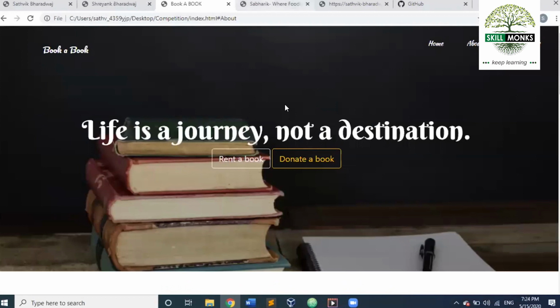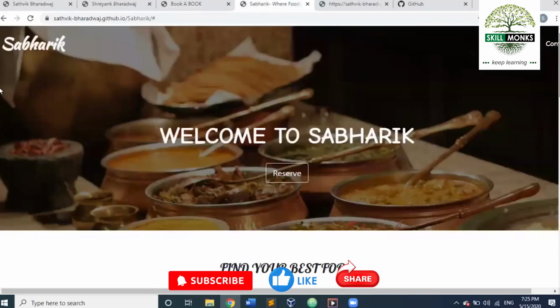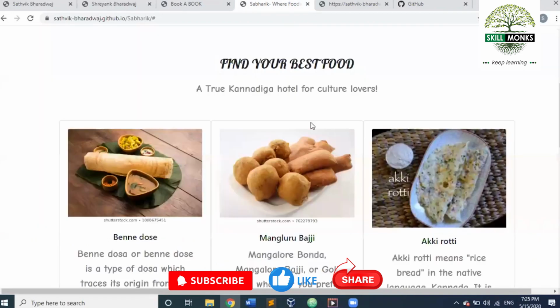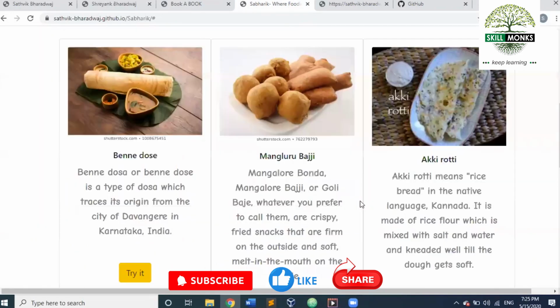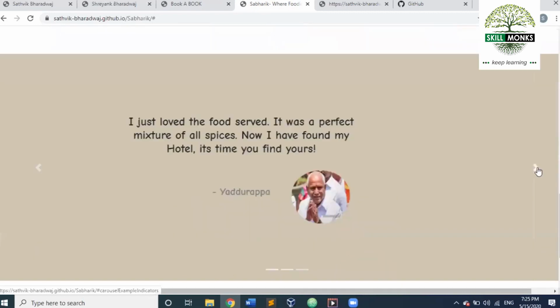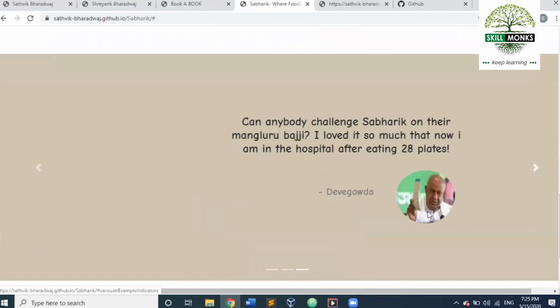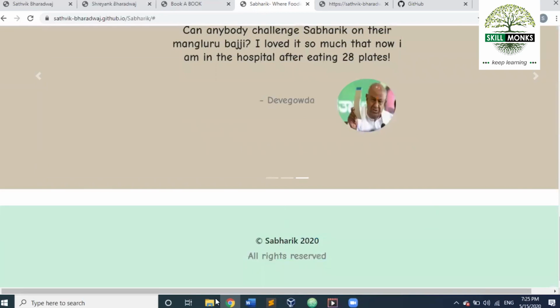Then this is a prototype website that I designed for a hotel called Sabharik. This has a logo over here, about and contact. This is a reserve button. Then it has the famous foods of that hotel. Next I have a few testimonials from famous people. And at last I have a copyright section over here.